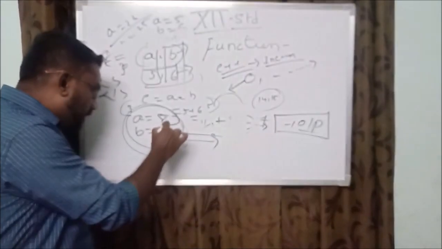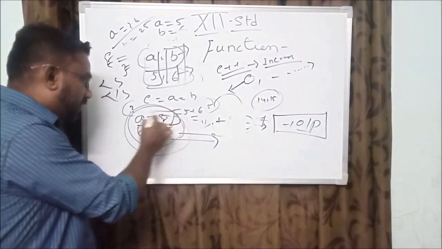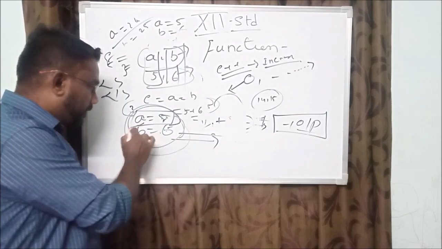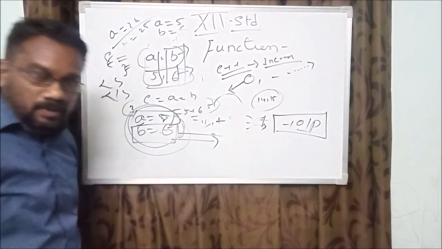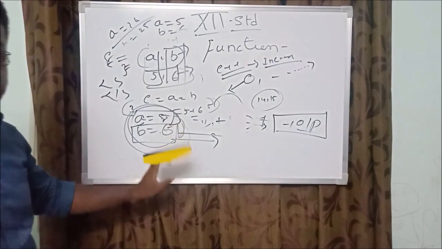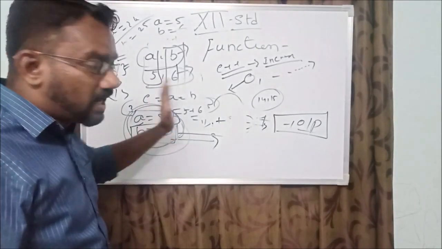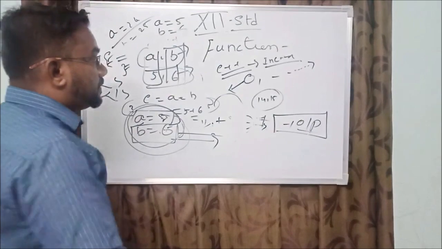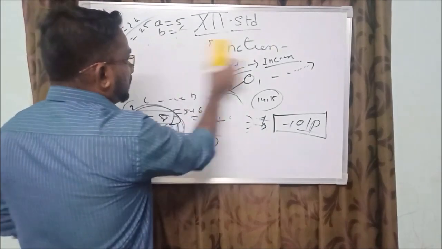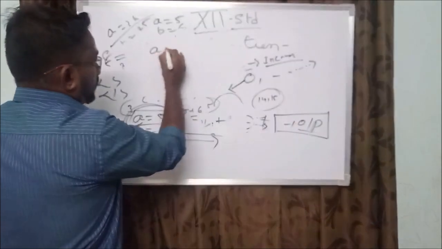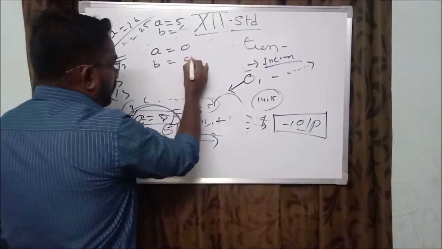The value should be here A equal to 5, meaning the entire program should have A equal to 5. The value should be B equal to 6, meaning the entire program has A equal to 5, B equal to 6. But in the specification, implementation means some other value should be implemented as a specific value. What should the implemented value be? A equal to 0, B equal to 0.